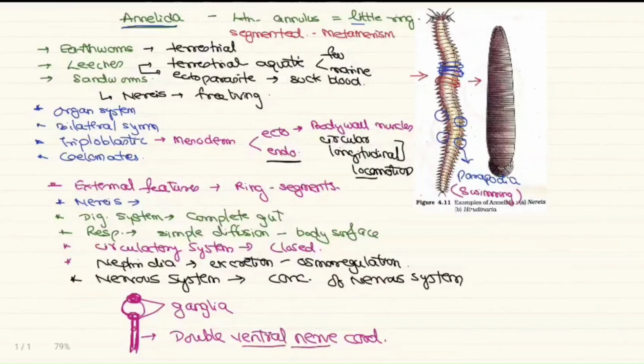And how is the nerve cord? It is a double ventral nerve cord. So they have the ganglia. These ganglia are paired ganglia which fuse, and throughout the body we can find the double ventral nerve cord.